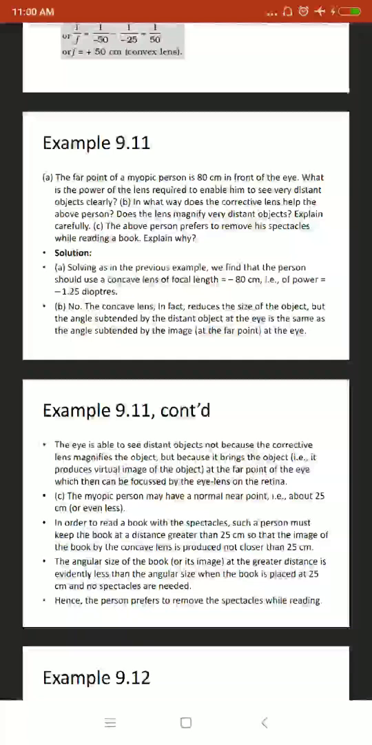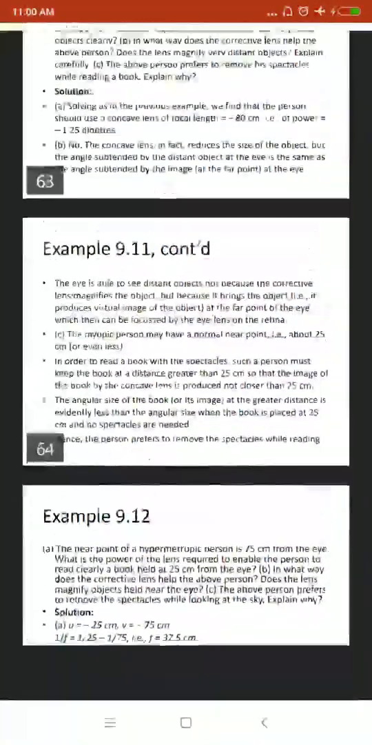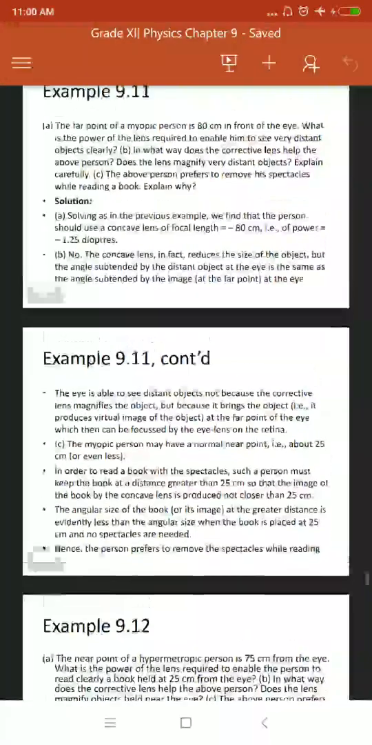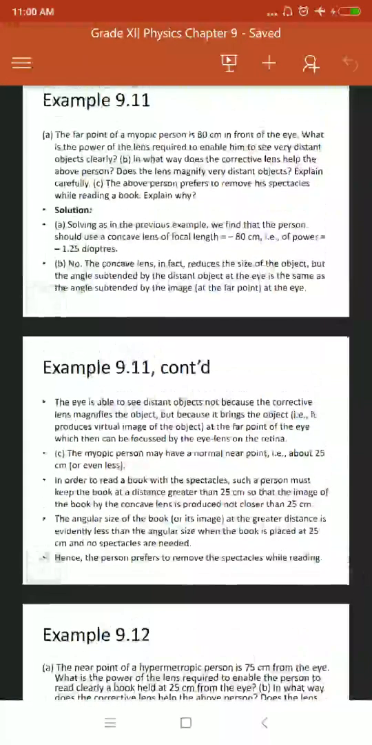Because the myopic person has a normal near point of 25 centimeter. So to read a book with spectacles, the person must keep the book at a distance greater than 25 centimeter. The image of the book by the concave lens is produced not clearer than at 25. So the angular size of the book at the greater distance is less than the angular size when the book is placed at 25. So no spectacles are needed while using the concave lens. So the person prefers to remove the spectacles while reading.